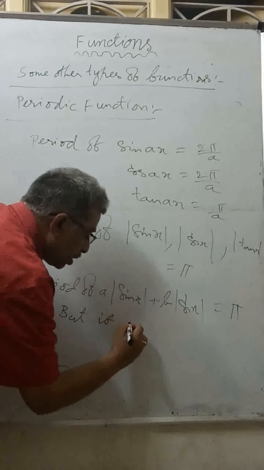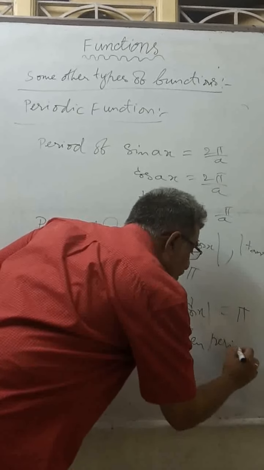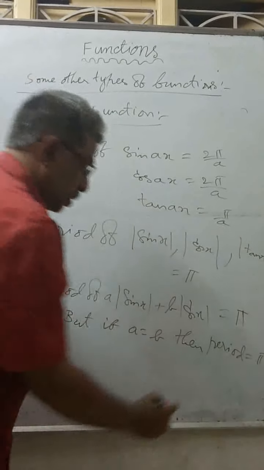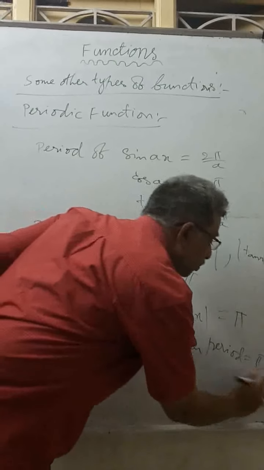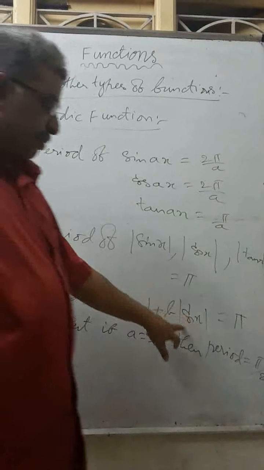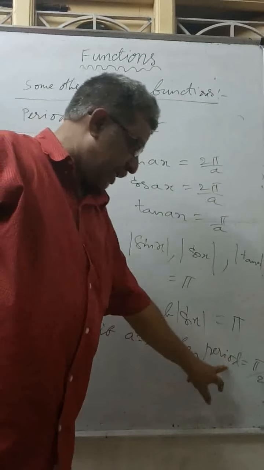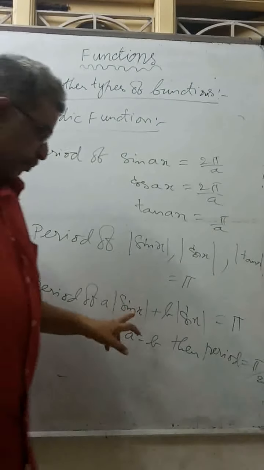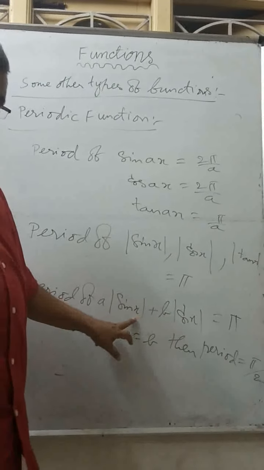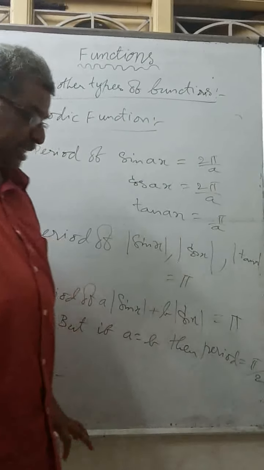if a equal to b, meaning |sin x| + |cos x|, then the period is pi by 2. Period of a|sin x| + b|cos x| is pi. Whenever a equal to b, the period is pi by 2, because if you take pi by 2 minus x, sin of (pi by 2 minus x) becomes cos x, and cos of (pi by 2 minus x) becomes sin x.